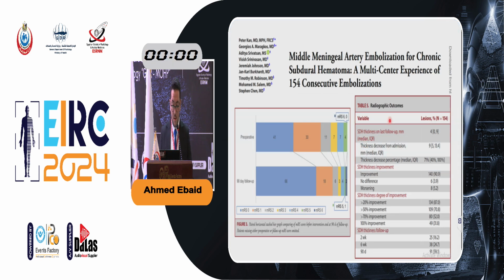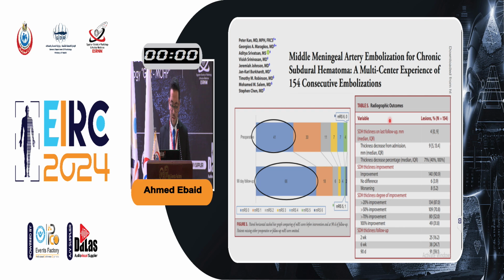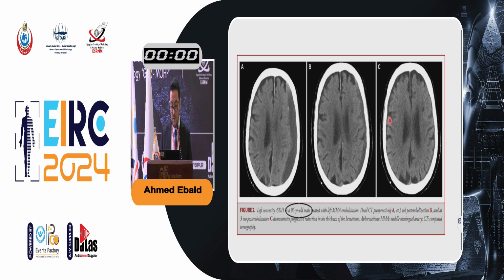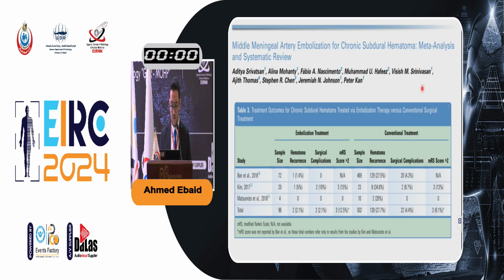Some of the updates: this is a multi-center experience in more than 150 patients. You can see the significant clinical improvement of the patients, with improvement of the subdural hematoma thickness in above 70% of patients. This technique can also be used and is beneficial in very old patients. This is a case in the same study of a 96-year-old male treated with middle meningeal artery embolization with complete resolution of the hematoma and improvement of his symptoms.